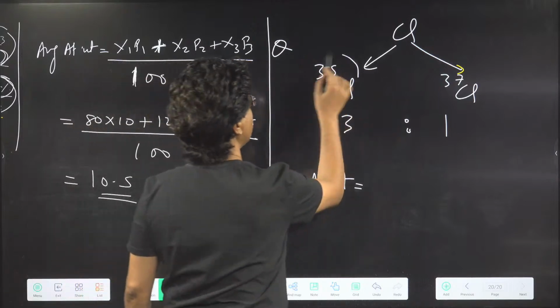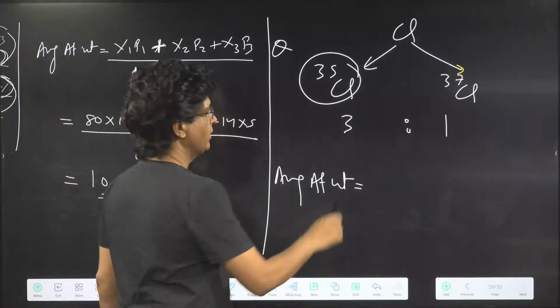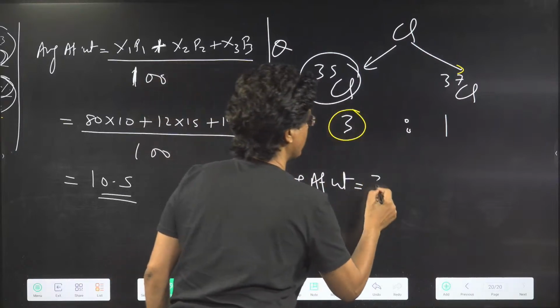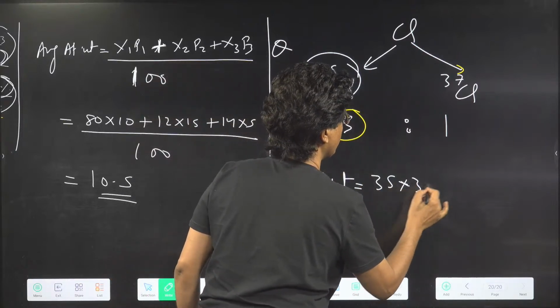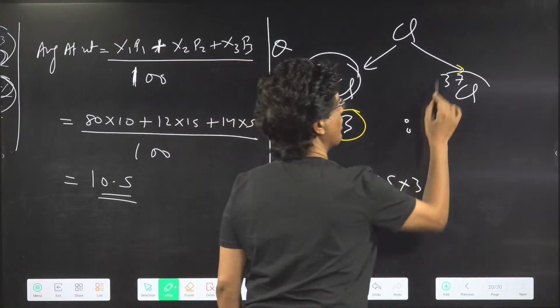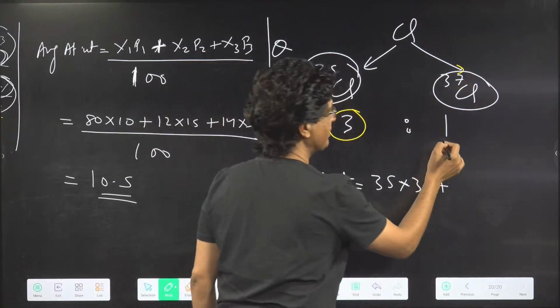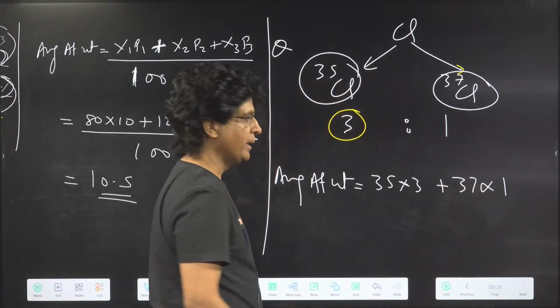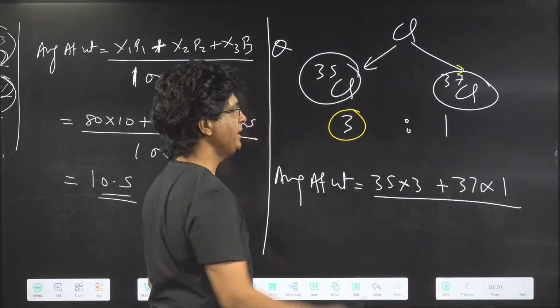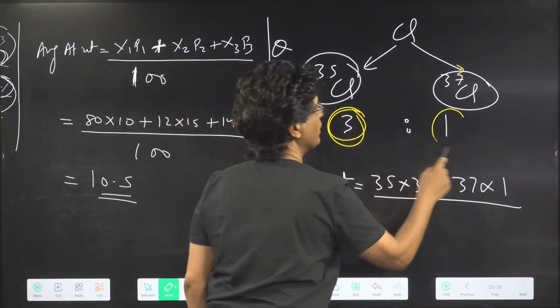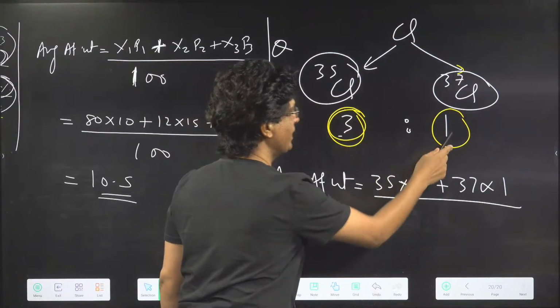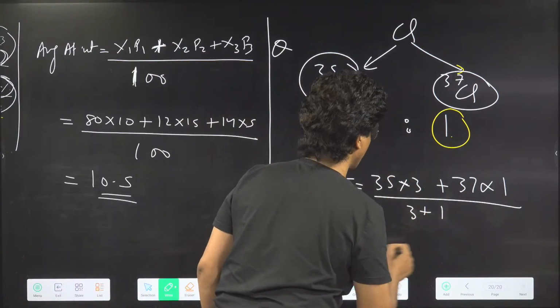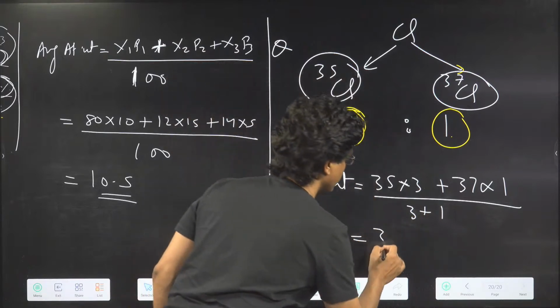Now, one chlorine has a weight of 35. Three will have how much? 35 into 3, plus, since one chlorine has a weight of 37 and we need one only, 37 into 1. So the total number of particles is how many? 3 of this one and 1 of that one, so 3 plus 1 is 4. When you solve it, you will get 35.5.